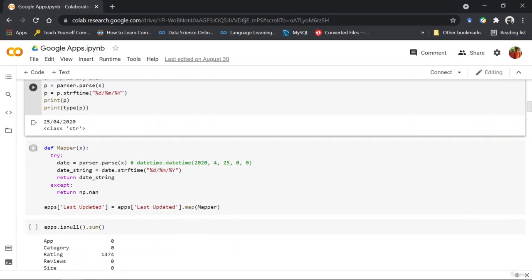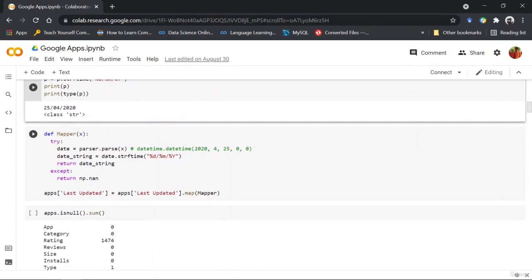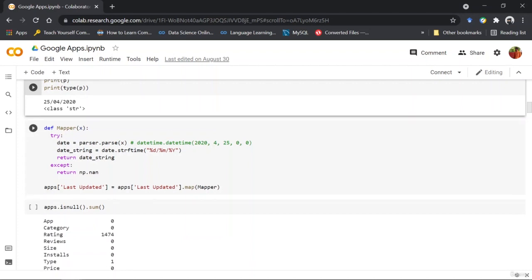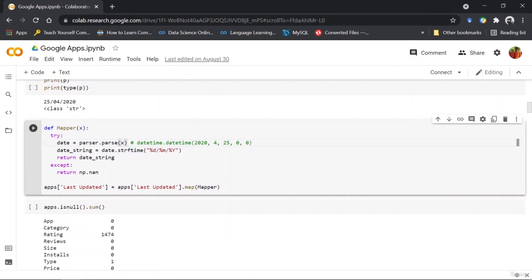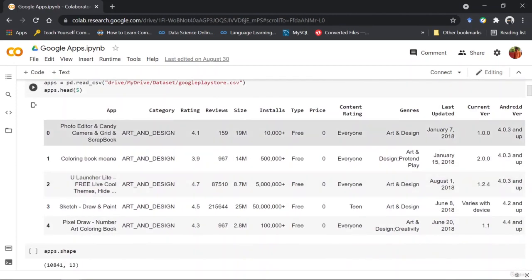But this will be helpful later on where we are going to extract more information out of this. For now, we are just using the parser, and we have created a function so that we can just run the map function, and this mapper function would be updating each and every row for this column. Meaning, as you can see here, January 7, 2018 will be converted to 07/01/2018.